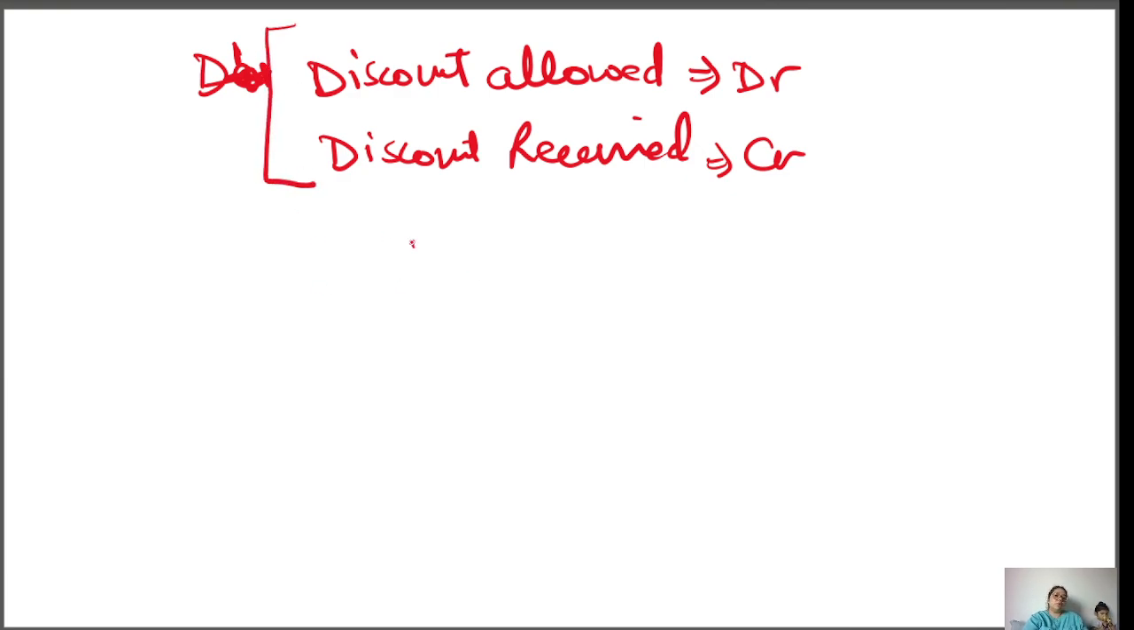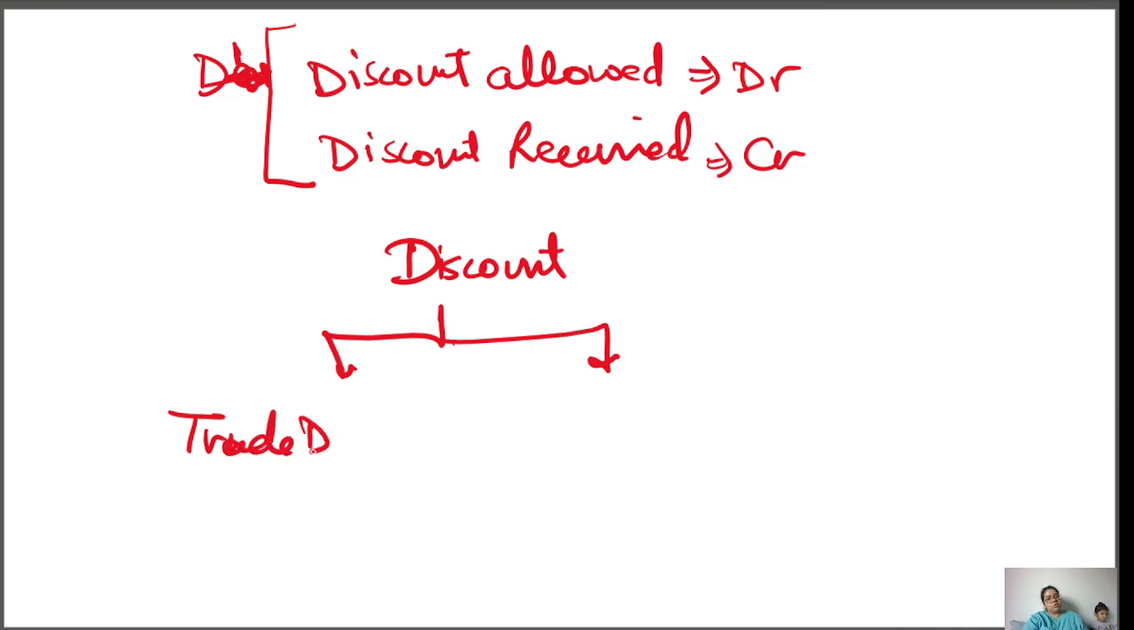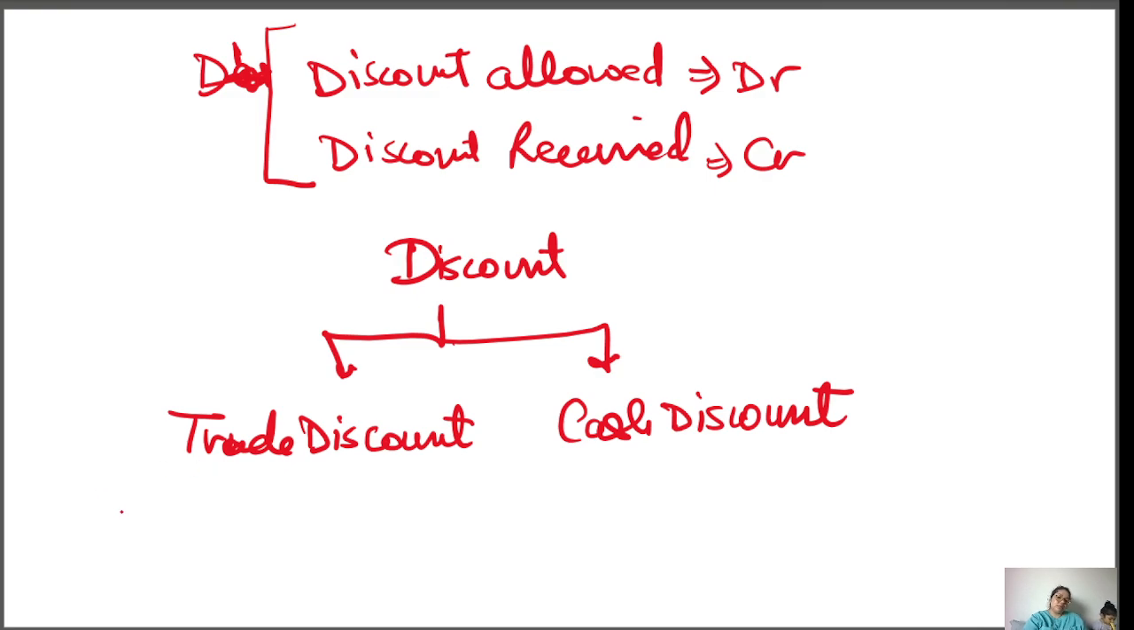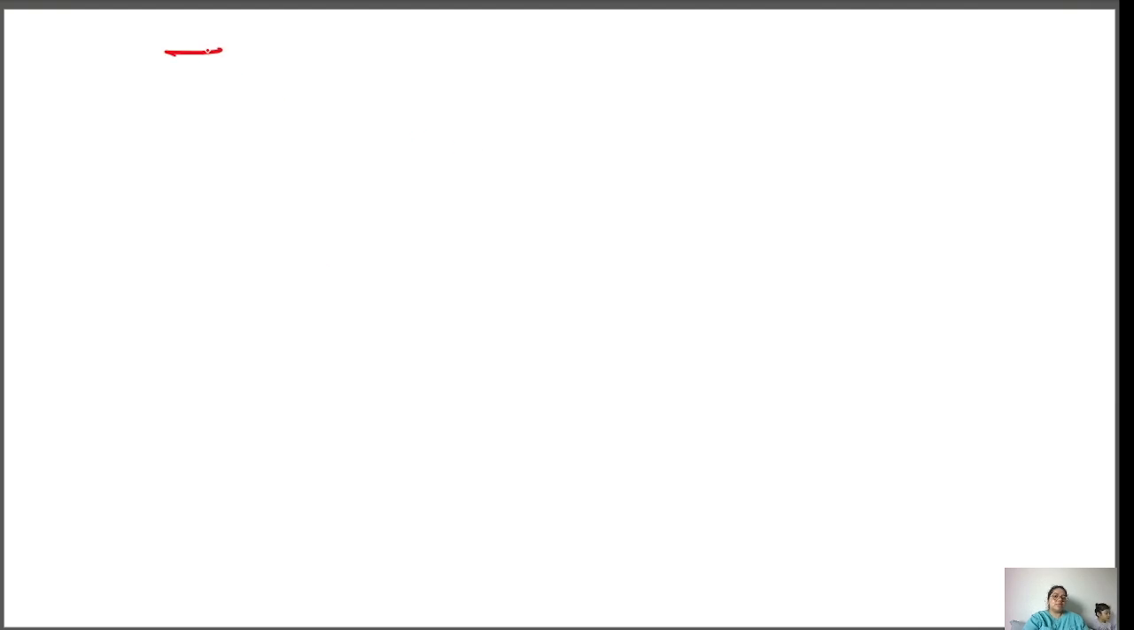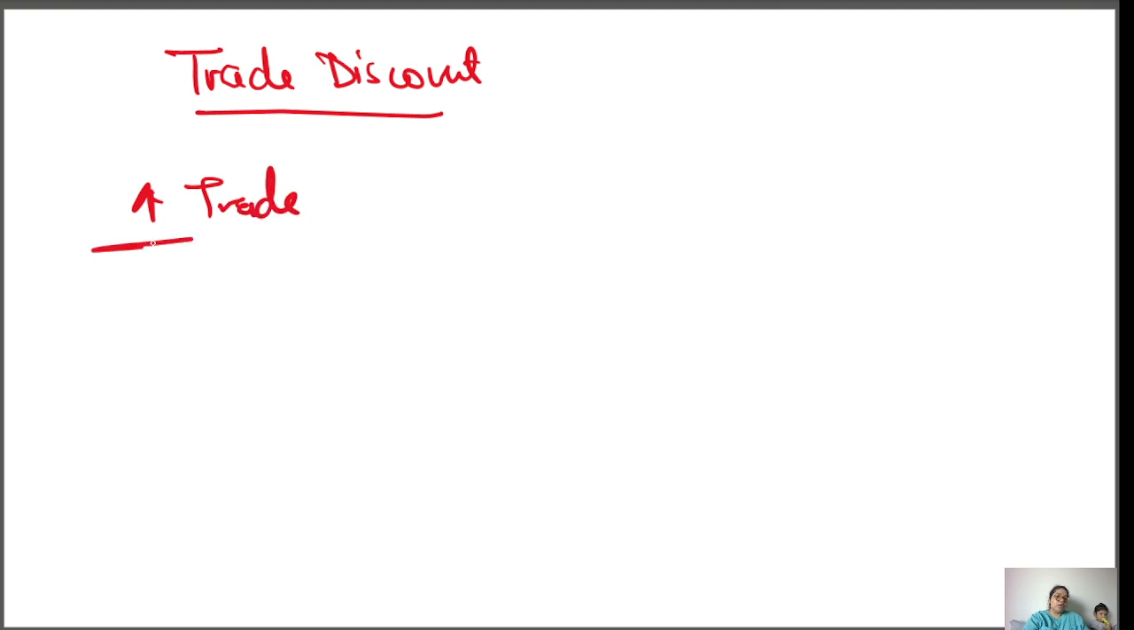Okay, now I'm talking about how many types of discount. So we have two types of discount. One is trade discount and another one is cash discount. Now one by one we are going to discuss it. What is trade discount? Trade discount is basically a discount which happens because you want to increase your trade. How will you increase your trade?